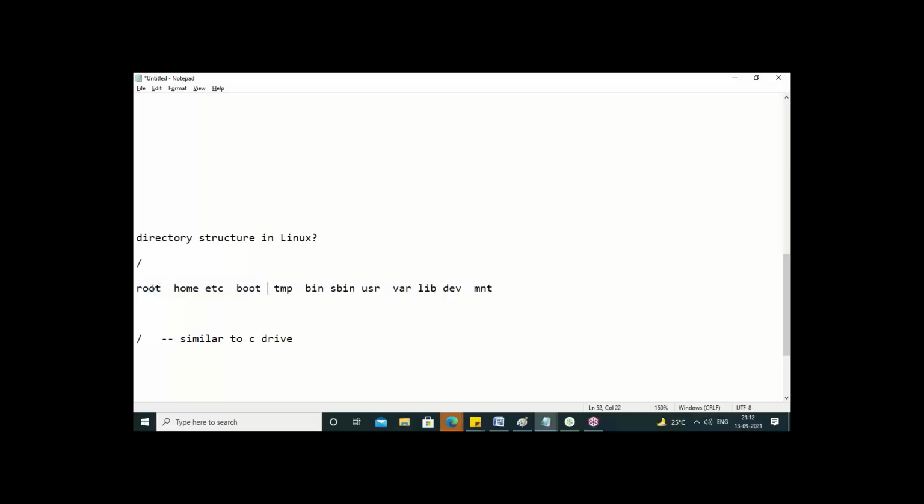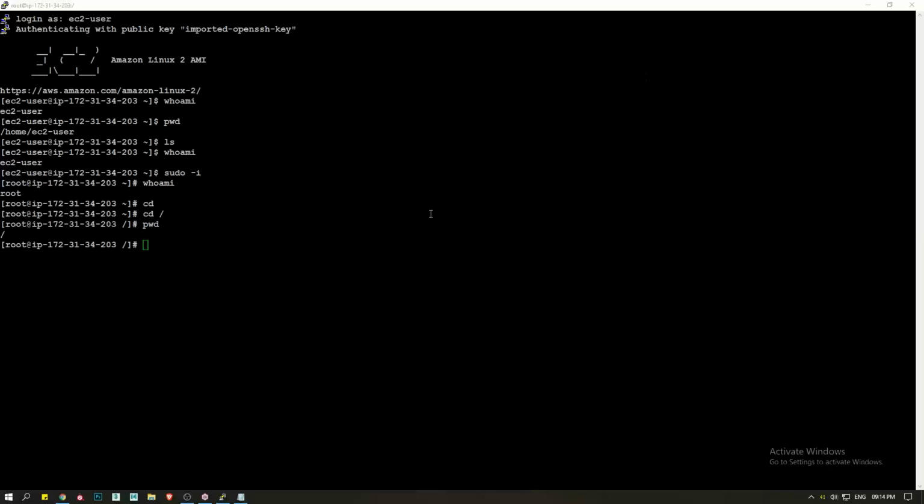So guys, under slash, if you go to slash folder, you can see all these folders. Can you show your screen once, Ramya? Just a minute. Yeah, Ramya, show your screen once.